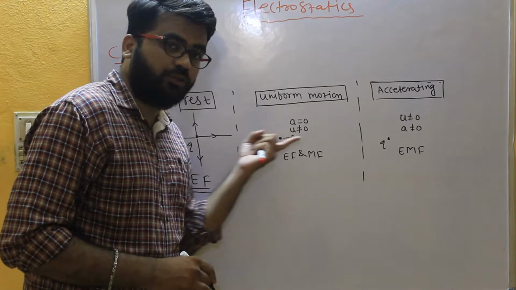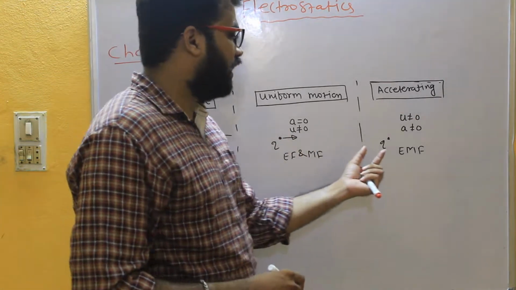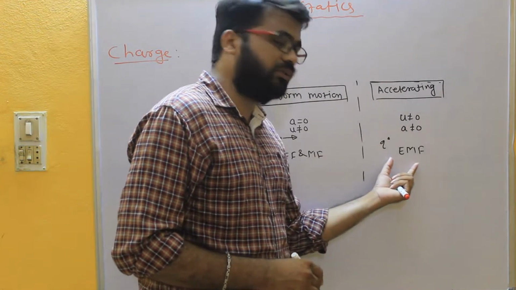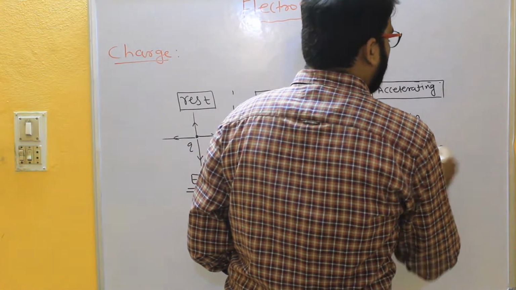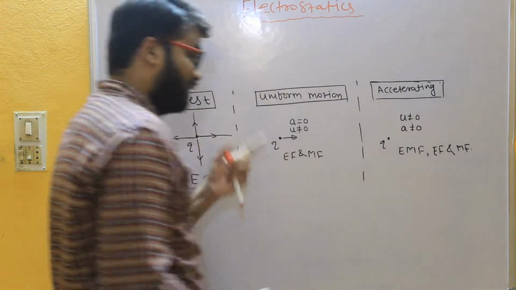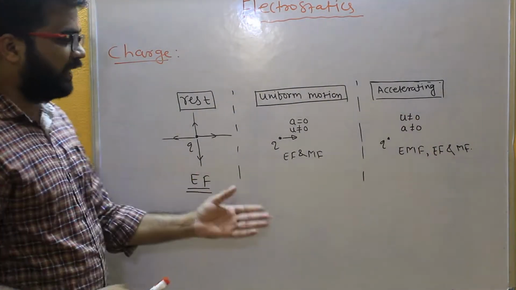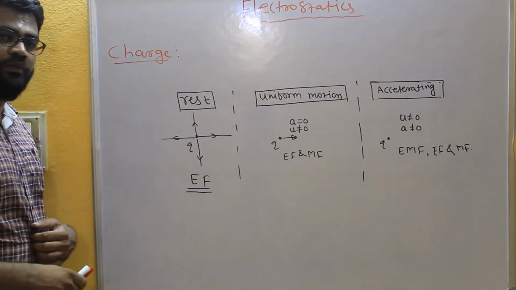If charge is in uniform motion, it produces the electric field as well as the magnetic field. And if charge is accelerating, it produces the electromagnetic field, along with it electric field also there and the magnetic field also there. So accelerating charge produces three types of field: electromagnetic, electric field and the magnetic field, right?